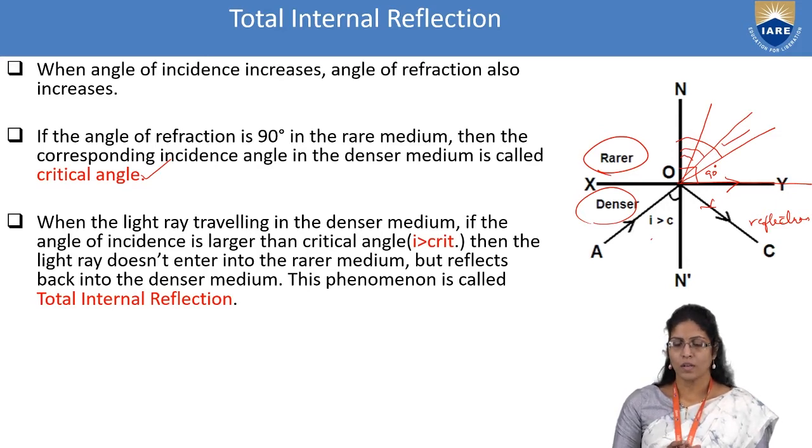And this you can call an internal reflection, which is totally observed, and hence you call it total internal reflection. Why are we using the word total here? Because not even a part of the ray is bent or lost into the rarer medium.